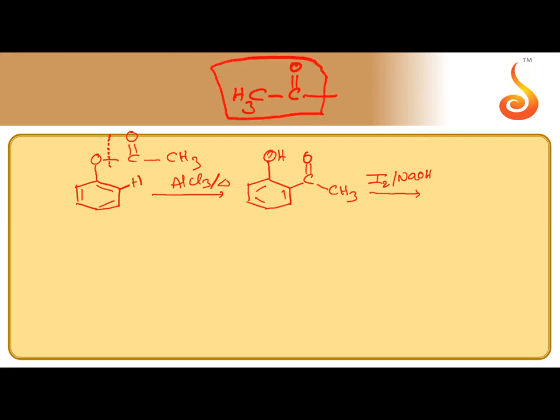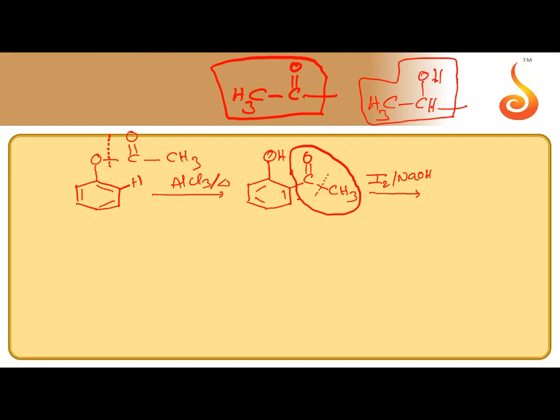Otherwise, alcohols which have a beta methyl group also can give this test. So this is a ketone. In this ketone, the CH3CO group is present, so this gives the iodoform test.